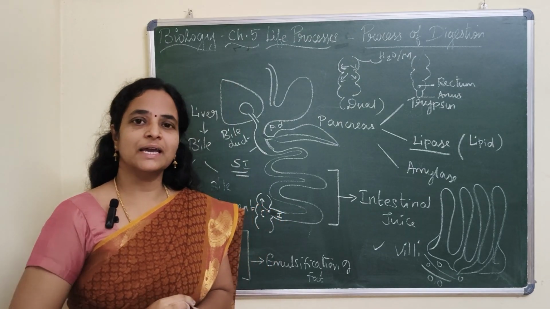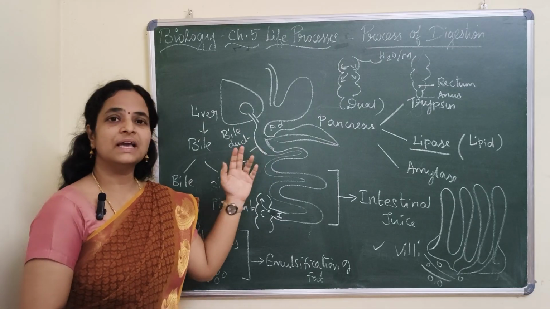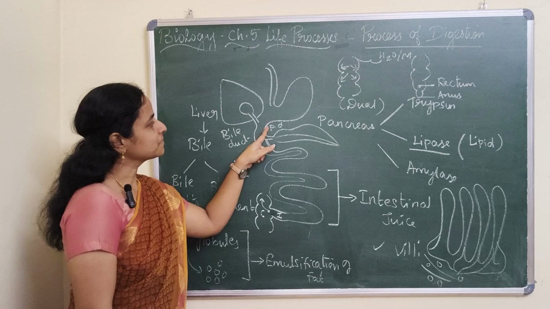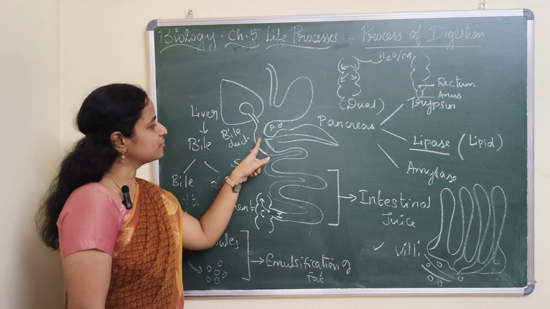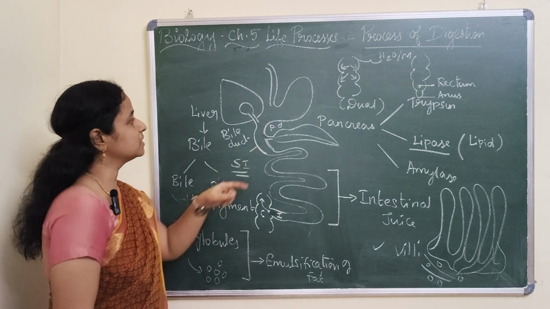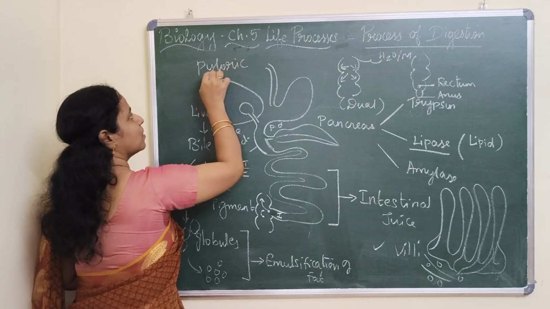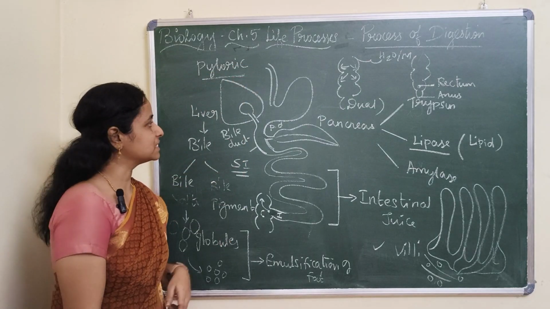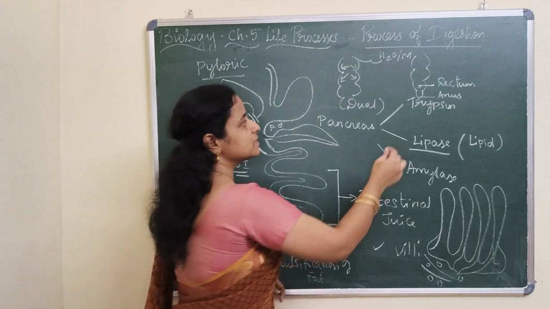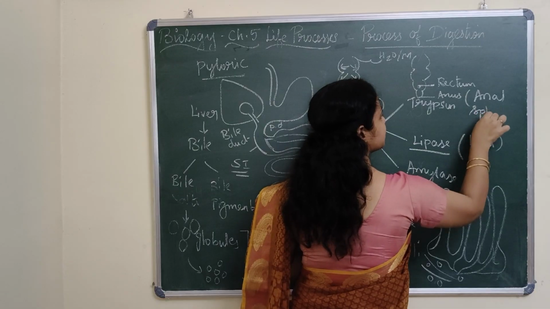So we saw two types. We saw a type of sphincter called the esophageal sphincter, right? And here we have two more sphincters that help in easy movement. One is between the stomach and the intestine, where the food reaches the intestine. We call that the pyloric sphincter, which acts between the stomach and the intestine. And one more sphincter is at the anal region, called the anal sphincter.